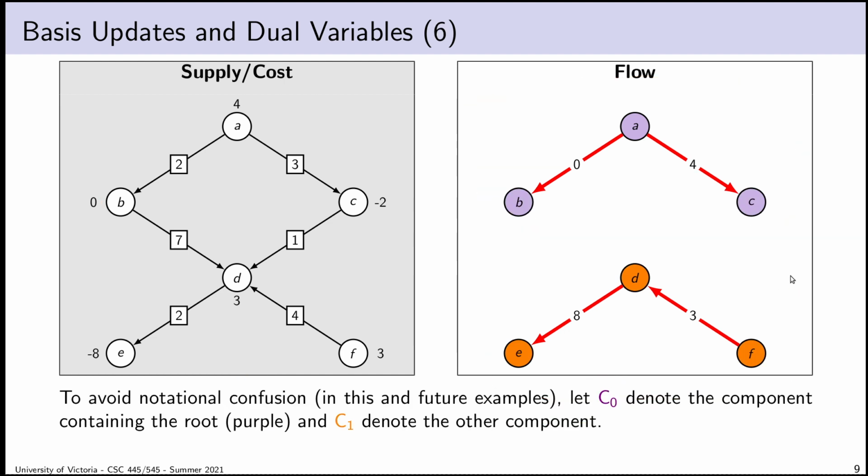Now, one thing I noticed while preparing this lecture compared to the last one is we talked about these components in the previous lecture, but they're a really big deal in this one. And I realized that we need some way of naming them. So I experimented with, should I call this C root and C other? And I thought that's not gonna help anything. That's gonna make it even more confusing. On the other hand, the only other names I could think of were just saying, well, the root component can be called component 0, and the other component can be called component 1. And I sort of hate that too.